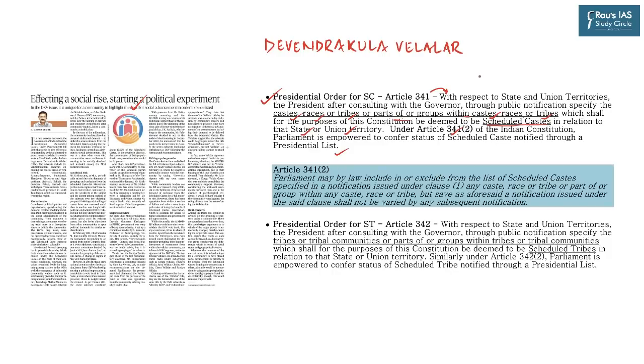So whenever we talk about classes like SCs and STs, their first categorization was done through a presidential order which notified all the scheduled castes with respect to each state and union territories. That was done through an executive order, that is presidential notification or presidential order. But any amendment or any change in the list, for example, inclusion or exclusion from the list of scheduled castes specified in a notification issued under Clause 1 shall be done by Parliament by law.